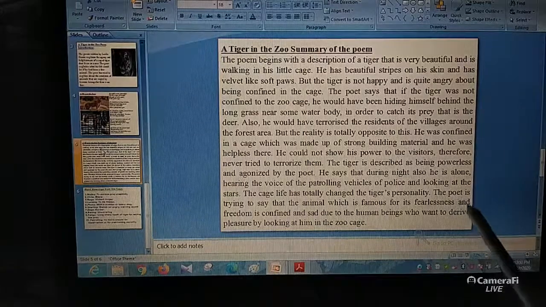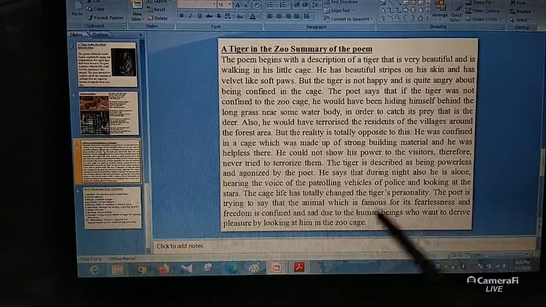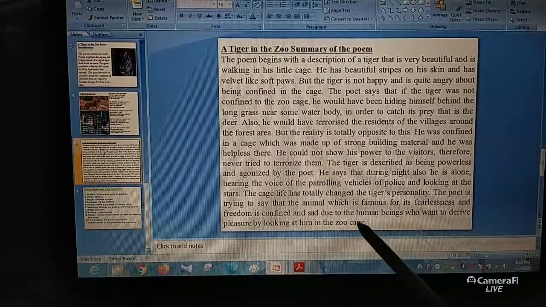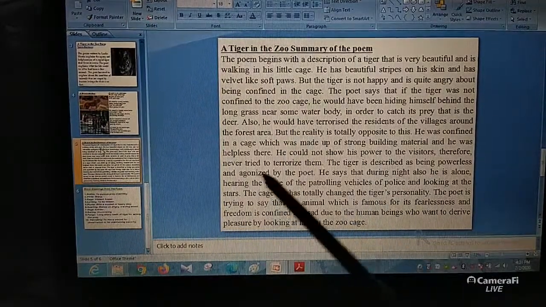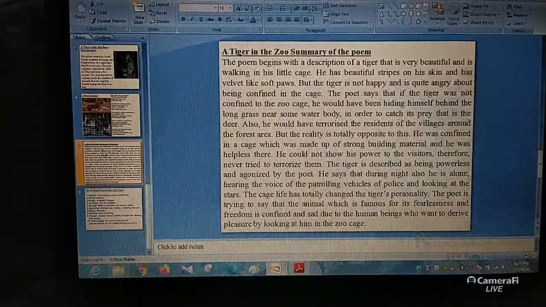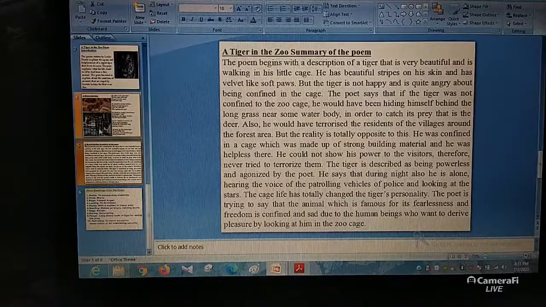Every human being just wants to look at the tiger inside the cage. So with this intention, human beings generally capture the tiger.